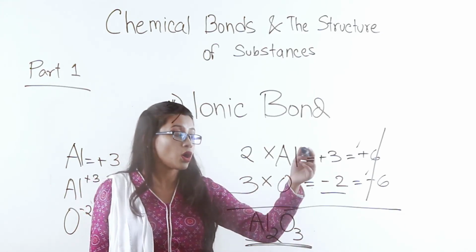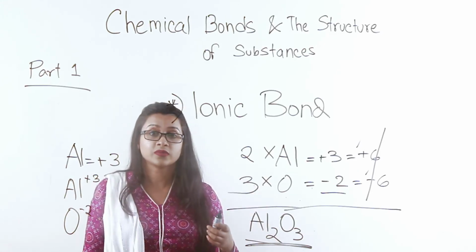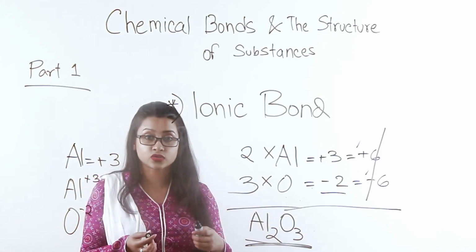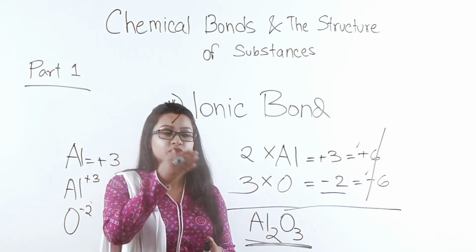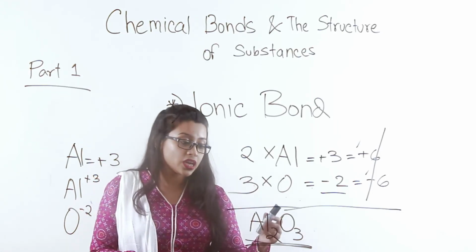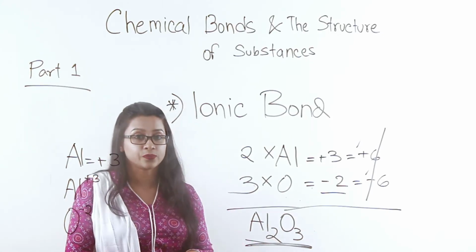Because of the opposite charges their ions formed, they were able to form this bond with a strong electrostatic force of attraction, leading to the rise of an ionic bond. And therefore, the formula in here is Al2O3.